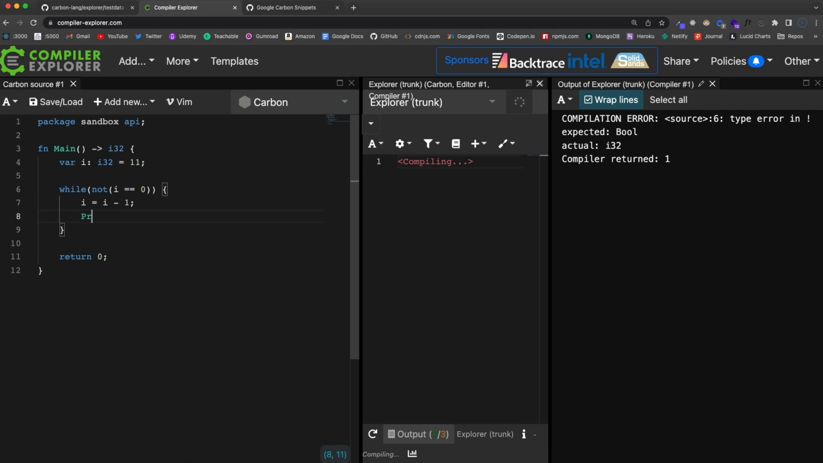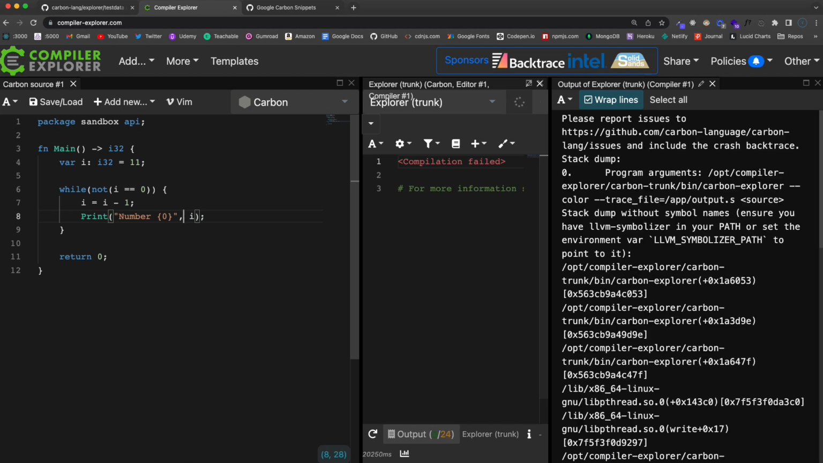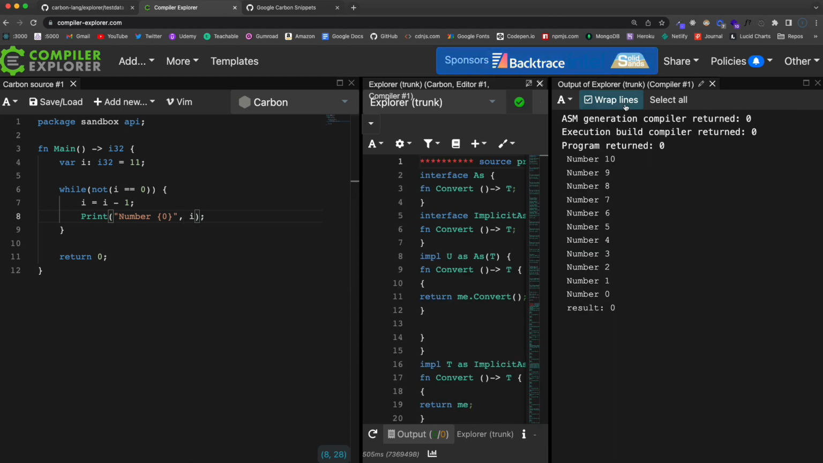Okay, and then we'll just print out here, and let's print out, say, number, and then 0, and then we just want to pass in I here. So let's see what we get. And it's going to go to 10, because remember I set it to 11. And then it's going to check to see if it's not equal to 0, which it isn't. It's equal to 11. Then it's going to take 1 away, and it's going to print out number 10. And then it's going to keep going, because until this is true, once it hits 0, then it'll stop.